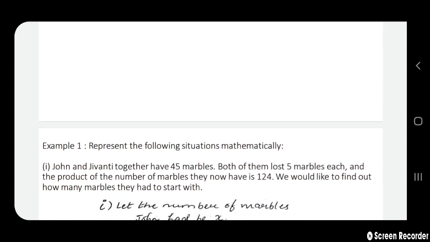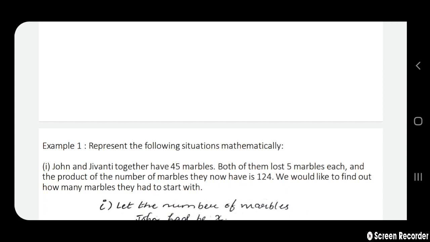Represent the following situations mathematically. Before taking this question, I would suggest a tip. Reading a question is a skill which is expected to be developed for a student of mathematics.